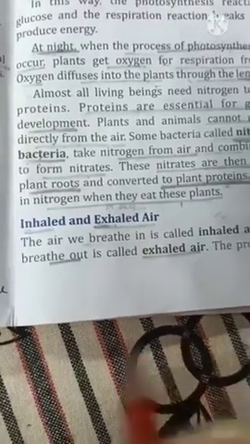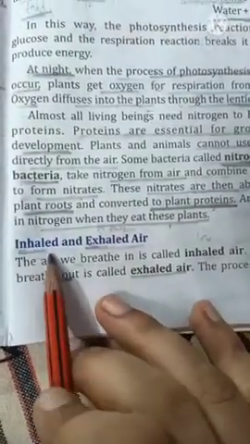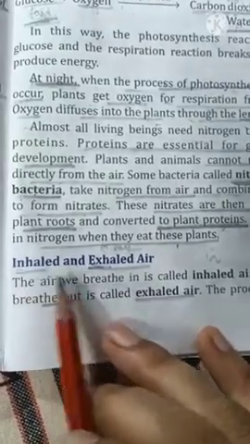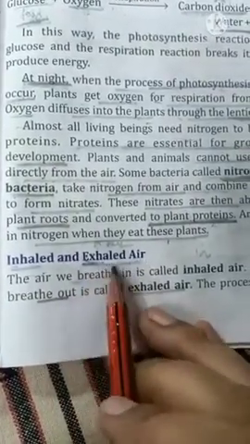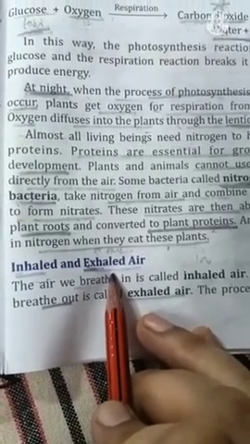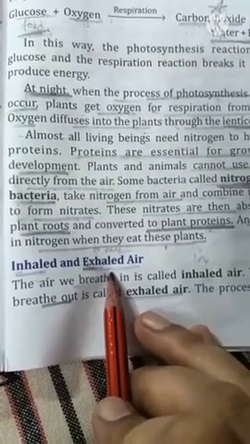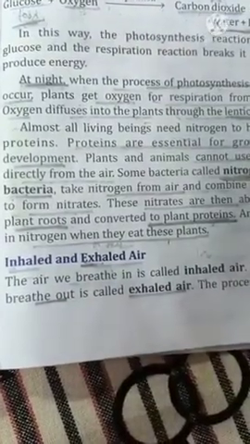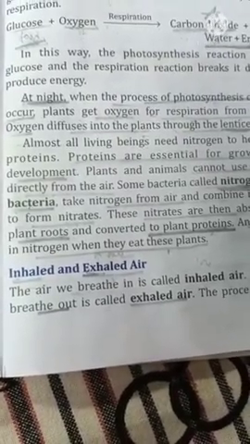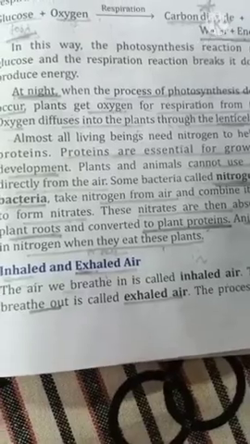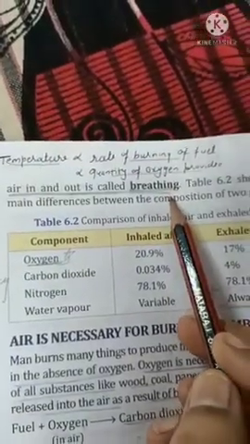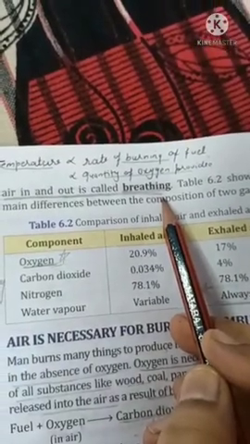Inhaled and exhaled air. What is inhaled air? The air we breathe in is called inhaled air. We breathe in oxygen. What is exhaled air? The air we breathe out is called exhaled air. Which air do we breathe out? That is carbon dioxide. So inhaled air is oxygen and exhaled air is carbon dioxide in case of human beings. And what is breathing? Breathing is a process of taking air in and giving out air.